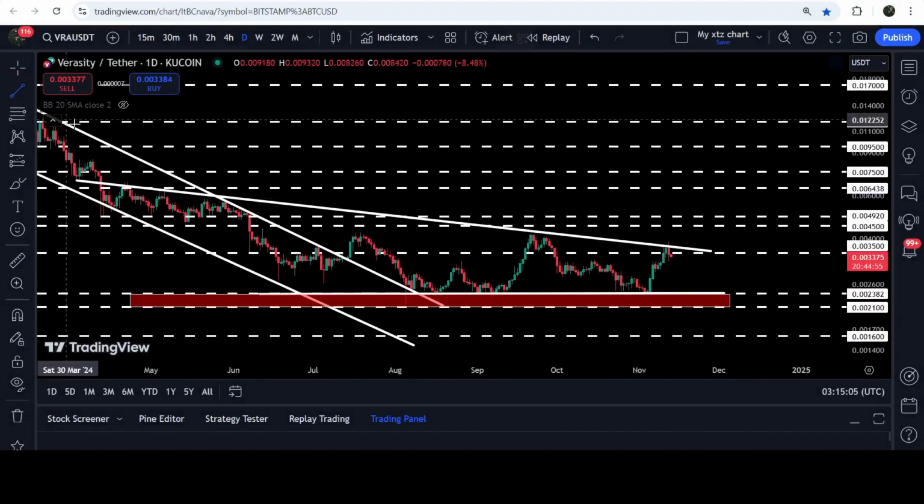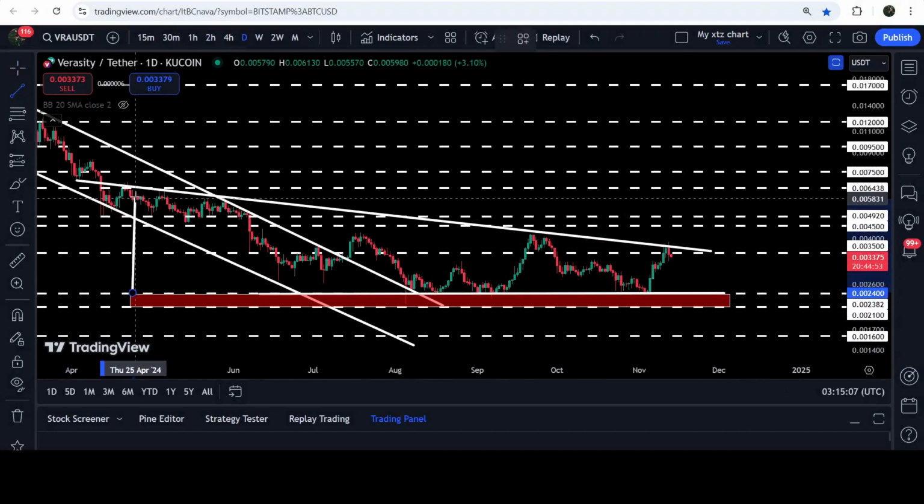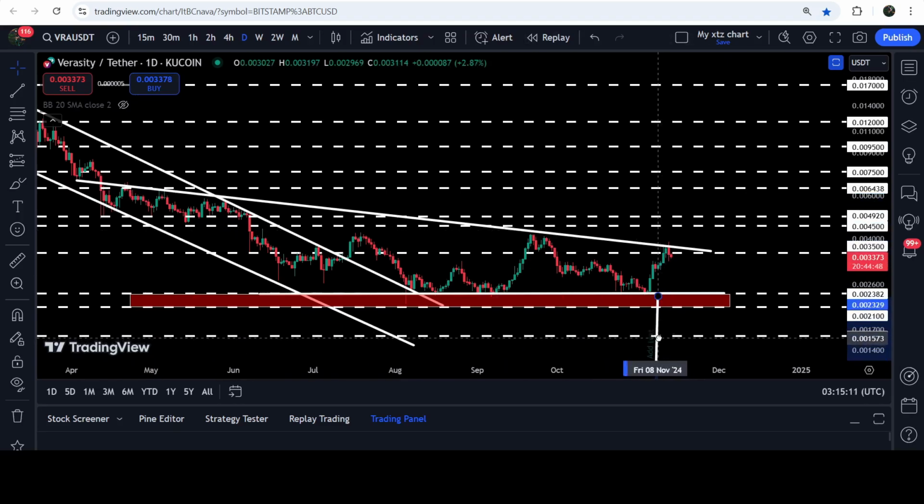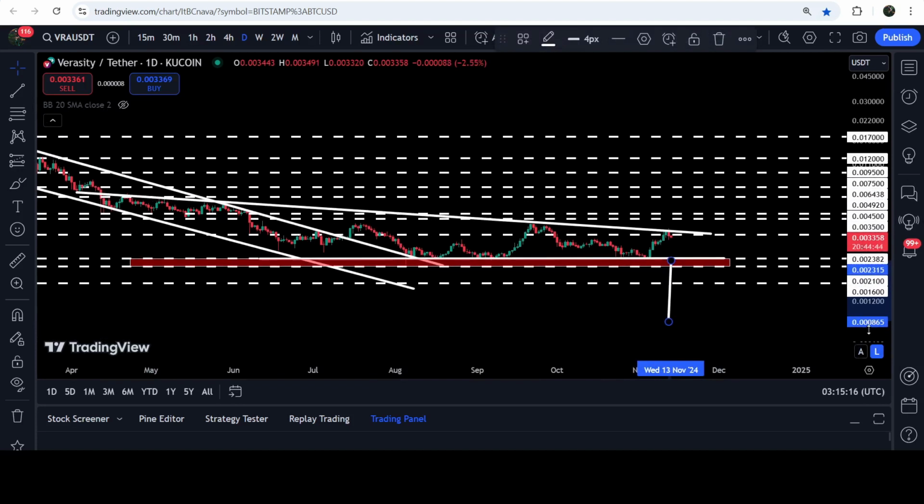And in case of breaking down the support of this triangle, the technical target to the downside will be here, quite low from here. That will be approximately at $0.003865. But before that, we will have another support here at $0.0016 as well.